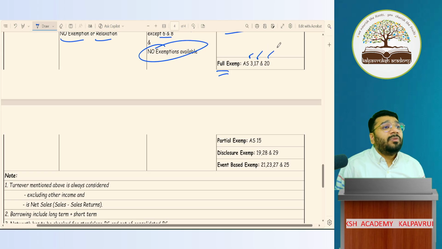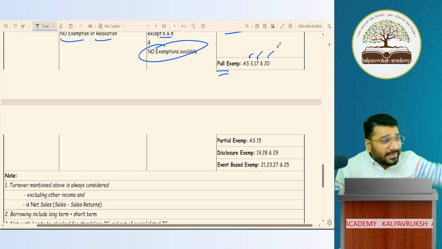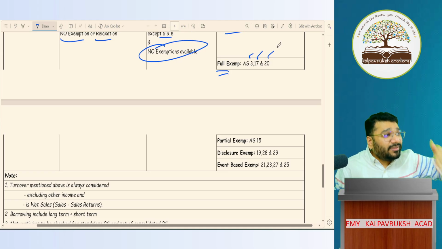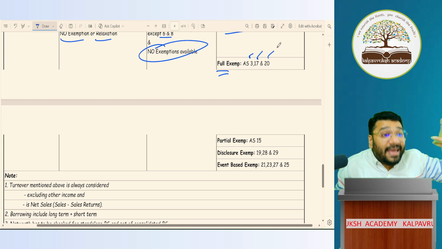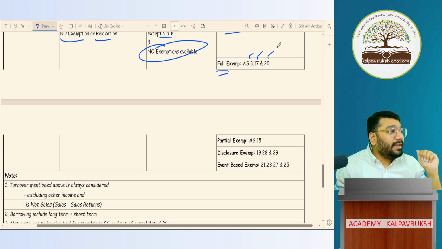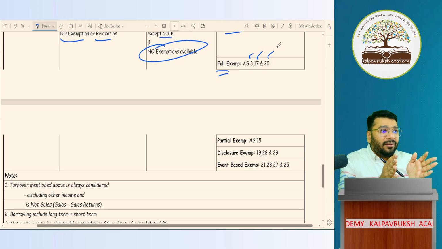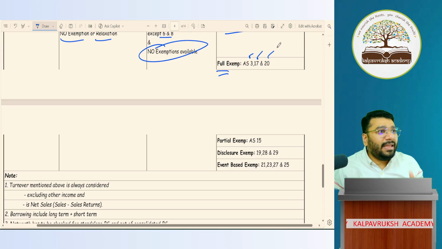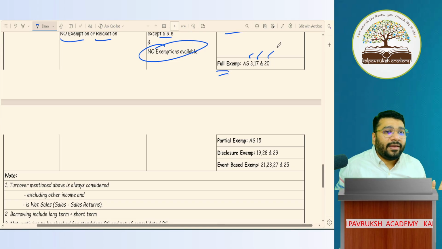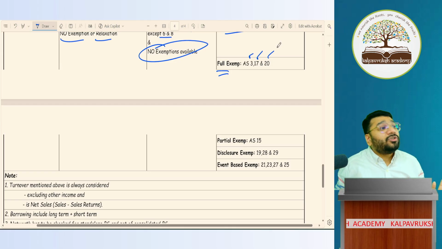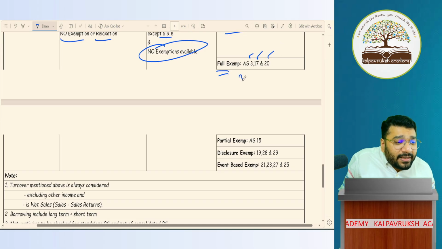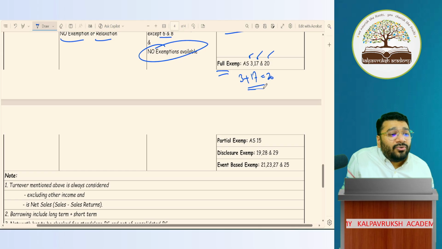How do you remember? We don't know anything. All the 27 AS we are going to do now. Gradually, eventually, you'll remember. If you sit and memorize by heart, nothing will go into your head. We are going to deal with one AS at a time, 27 AS in that chapter, so by the time you complete the chapter, will you not remember the names? You will remember. So 3, 17, 20 are fully exempted. No need to touch those AS. Sir, how do I remember this? 3 plus 17 is how much? 20. Oh, this is how I remembered.